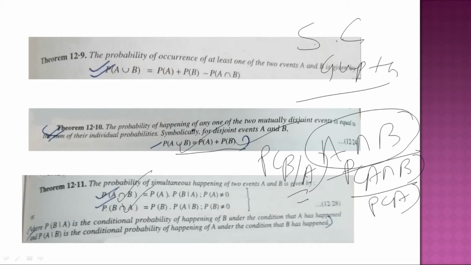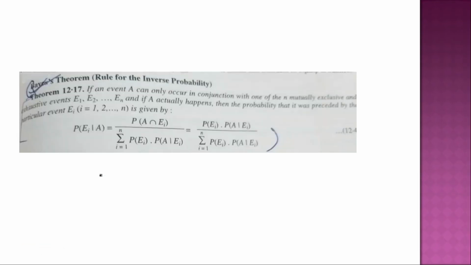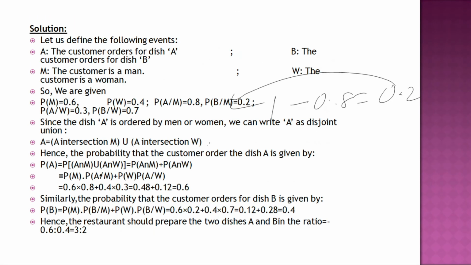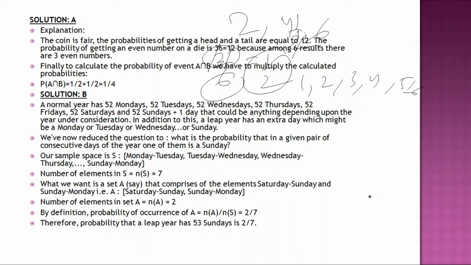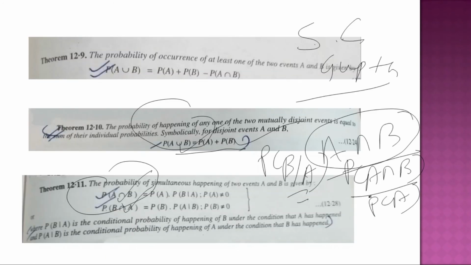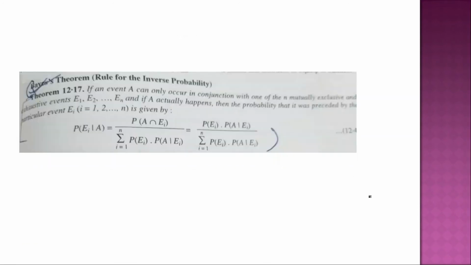So these two formulas we are using here: the P(A union B) formula for mutually exclusive events and the P(A intersection B) formula.